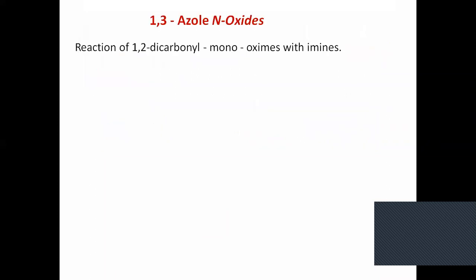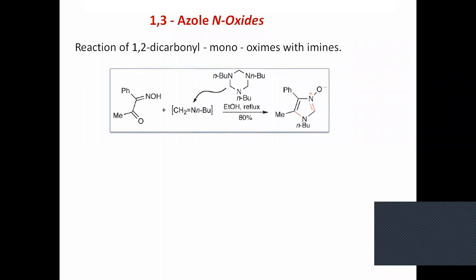Okay, fine. So the next topic is the 1,3-azole N-oxides. This is a small topic, and this slide is only for this. Azole N-oxides are actually not reported much. They are very limited. Only imidazole N-oxide is reported. Like pyridine N-oxide is of great importance in organic chemistry.